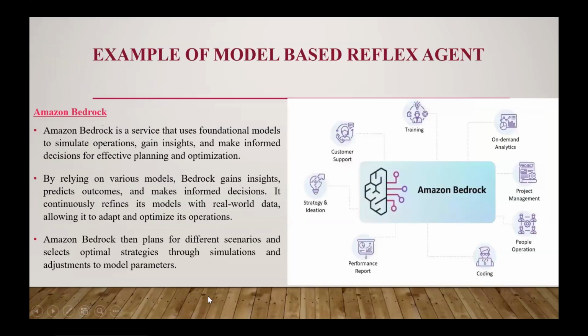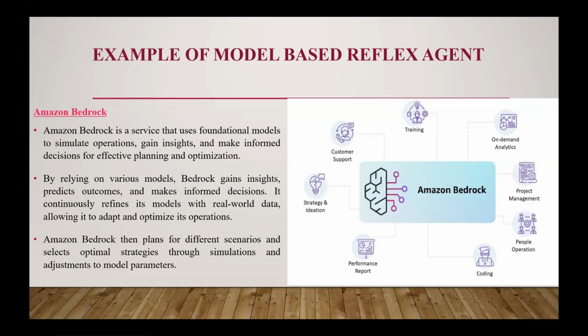Then let's take an example of the reflex agent. This is Amazon Bedrock. In this case, computer support is available, training is available, an on-demand analytics system is available, project management, people operations, coding, performance reports, strategy and ideas. This Amazon Bedrock service uses foundation models to simulate operations, gain insights and make informed decisions for effective planning and optimization. For that it uses this model.